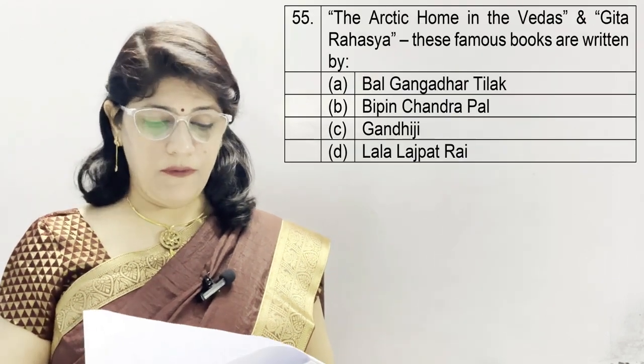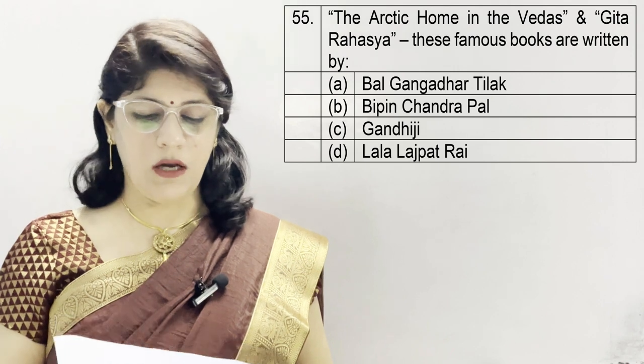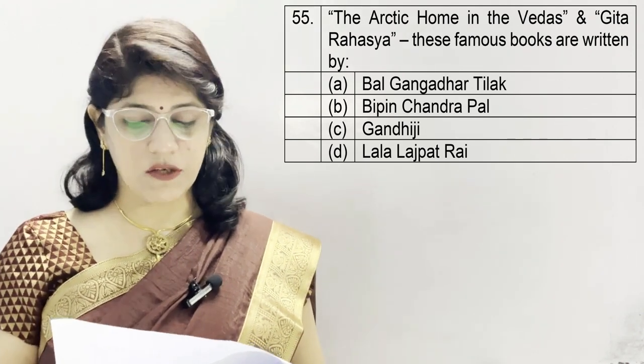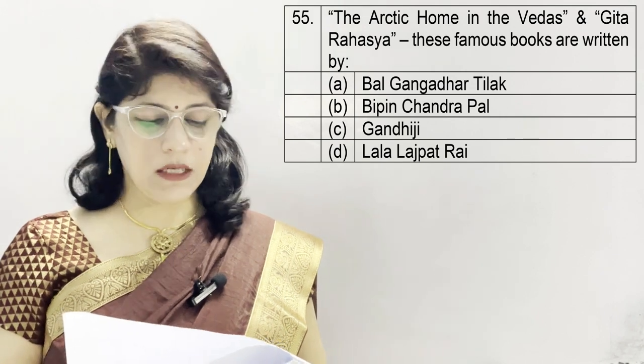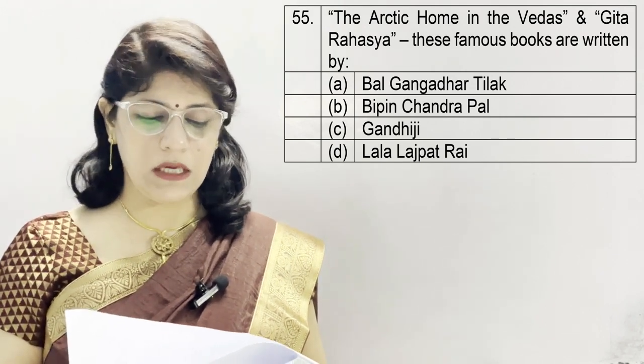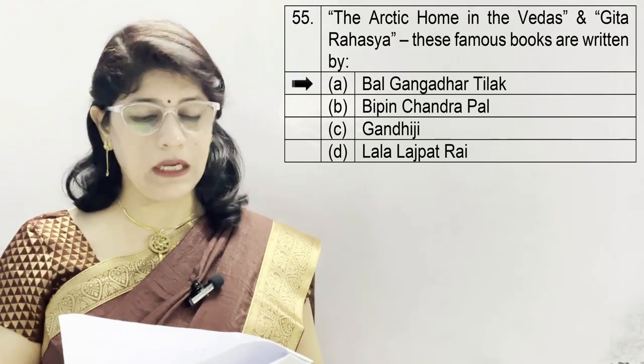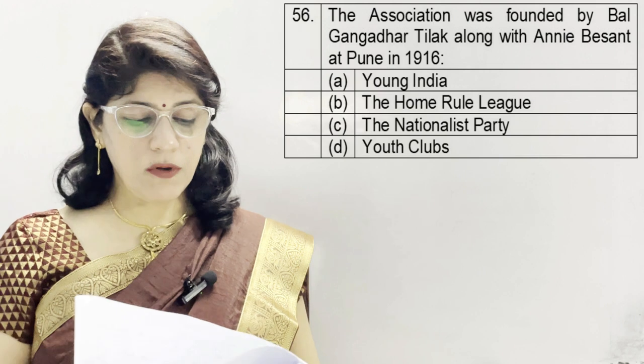Question number 55. The Arctic Home in the Vedas and Gita Rahasya. These famous books are written by A. Bal Gangadhar Tilak, B. Bipin Chandra Pal, C. Gandhiji and D. Lala Lajpat Rai, and the correct option is A, Bal Gangadhar Tilak.